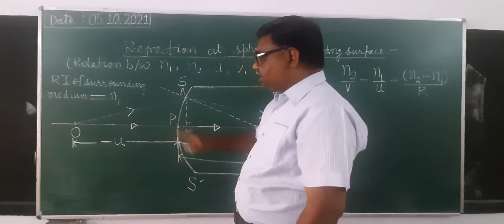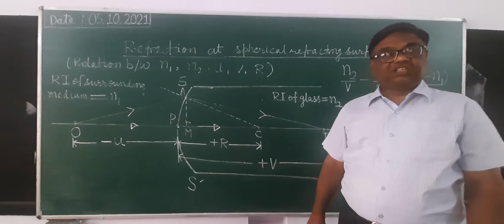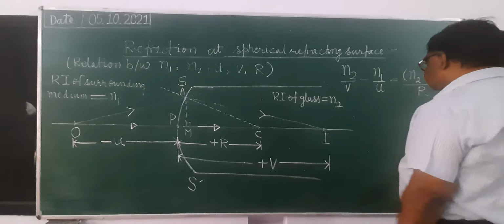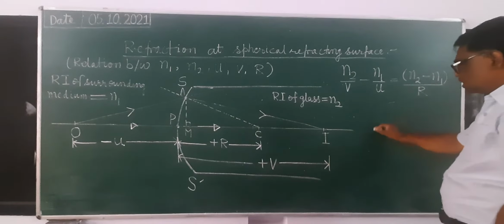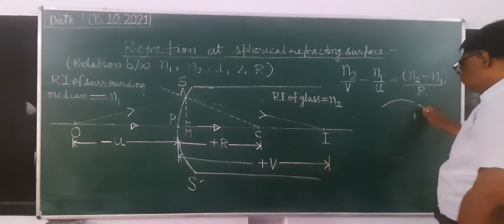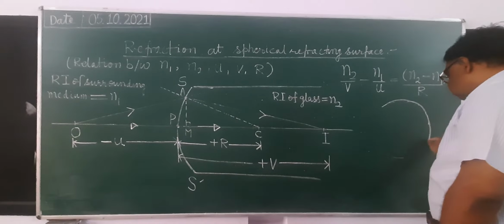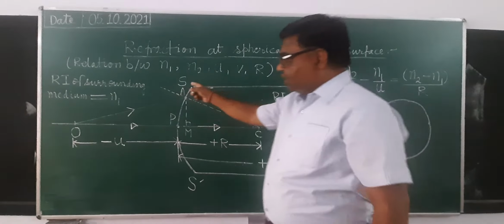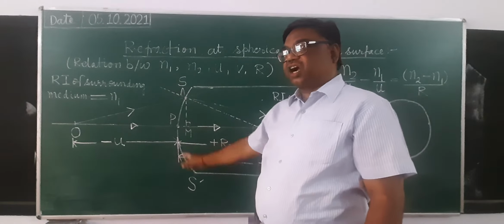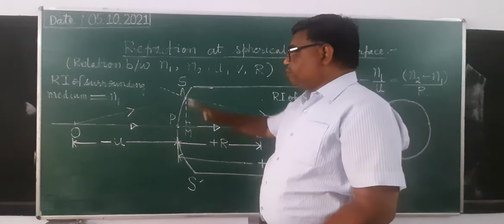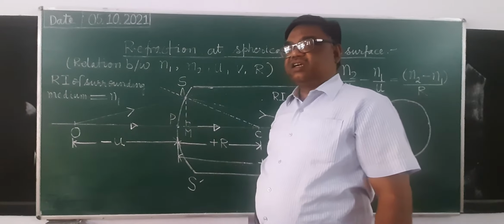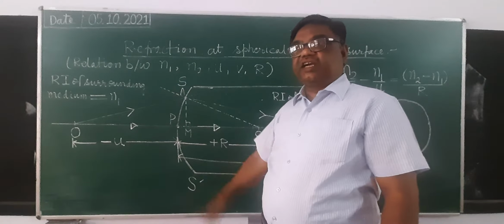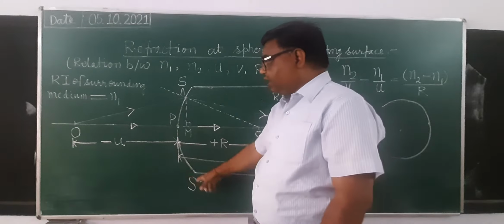Now this is known as the center of the refracting surface. If you see this, it will actually be circular in shape, just like a lens. The center of this is known as the pole. Now SPS' is the aperture. Aperture means that portion on which light can fall. It is that portion on which light can fall. So this is called the aperture.